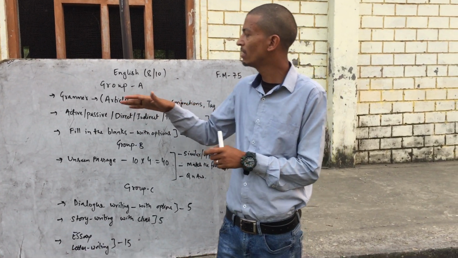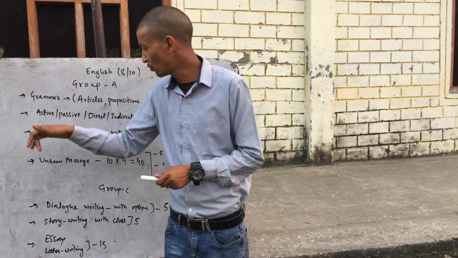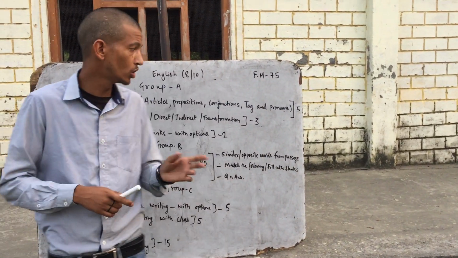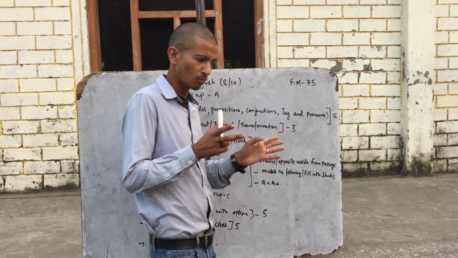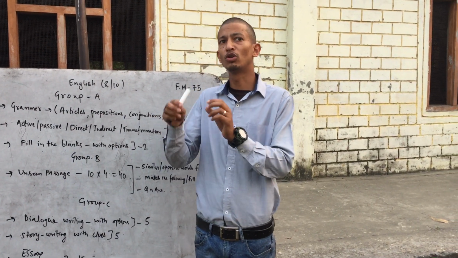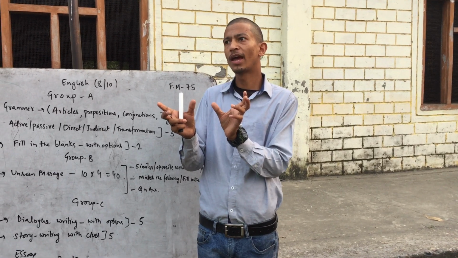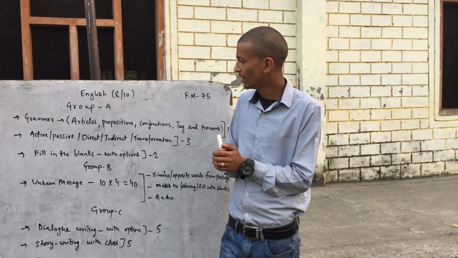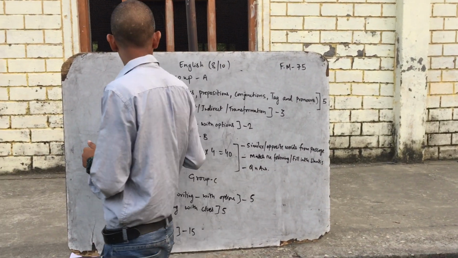The first one will be active to passive or passive to active. The second would be direct to indirect or indirect to direct, and the third can be transformation or from WH question. There will be 2 sentences given, and you have to join them and frame a single sentence. So it will be of 3 marks.